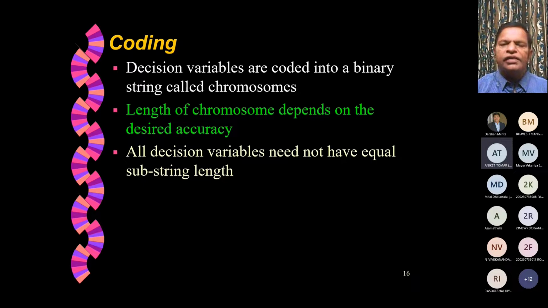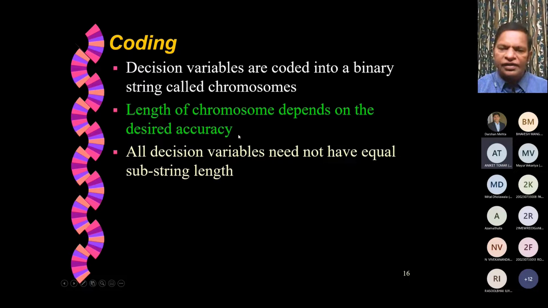With 8 bits, what is the largest number that you can represent? It is 2 power 8, 256, right? But you have only 0 to 10. So if you divide 0 to 10 into 256 different levels, you can talk about the accuracy that we are discussing. It is something like 10 by 256, and that is the decimal accuracy we can represent with 8 bits. If you want more accuracy, make it 10 bits, 12 bits, 15 bits, and so on. So the length of the chromosome depends on the desired accuracy.